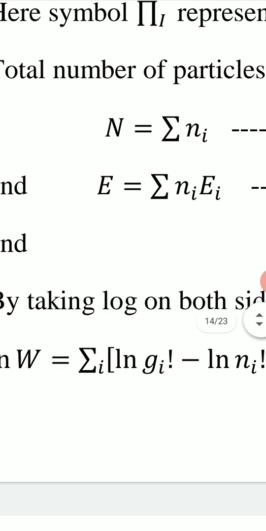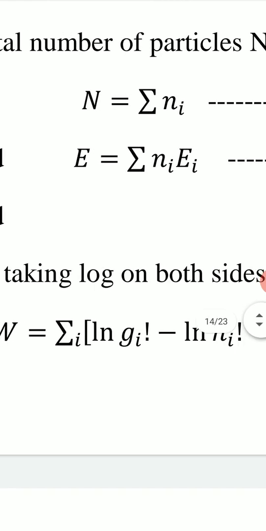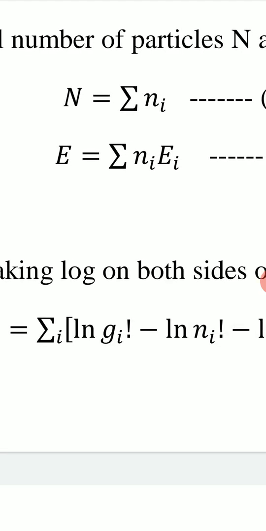Now we have two more equations, one for the total number of particles, capital N, and the other for the total energy, capital E. These are constants. The total number of particles capital N will be equal to N1 plus N2 plus N3, and we write it as summation Ni.